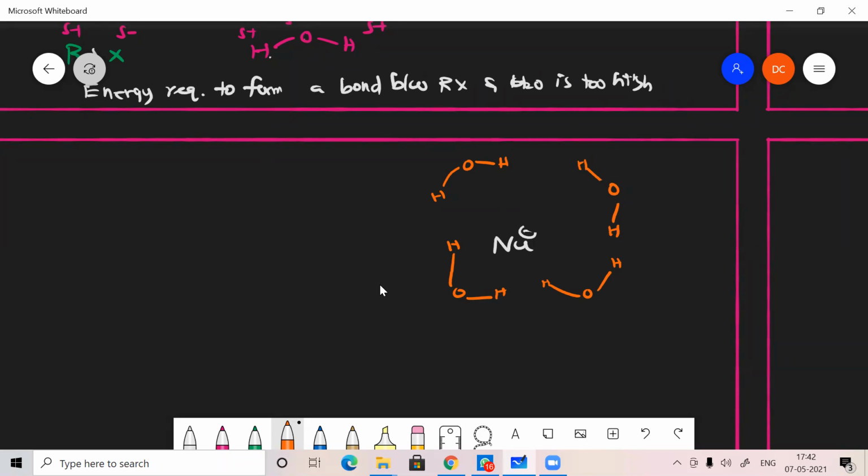Okay. So we know that here the nucleophile has a negative charge, and here, what about the hydrogen? It has a slight positive charge because the other atom has a slight negative charge. Slight negative, slight positive. Now you assume that these positive charges are attracting this nucleophile, which forms a cage-like structure.